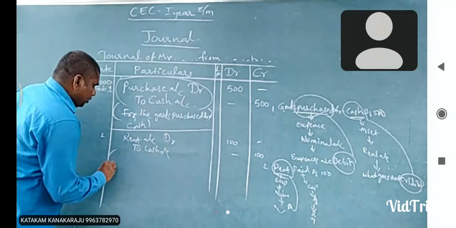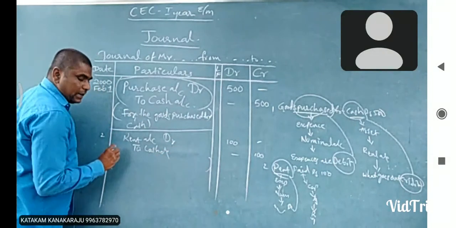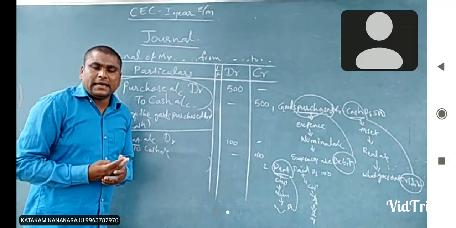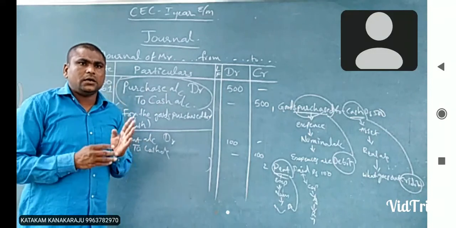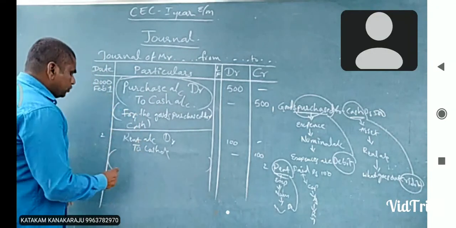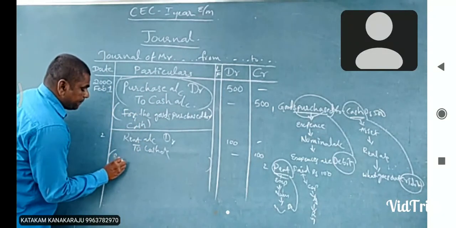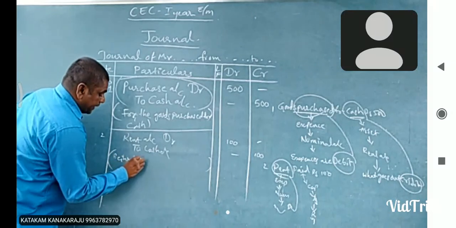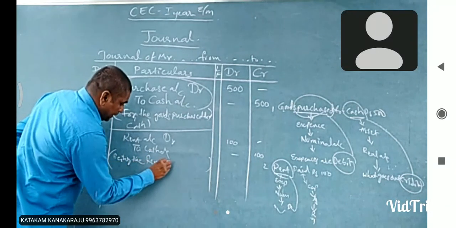And next, we write the explanation. We write the narration, which has two prefixes. What are they? Being or For. We can choose either one. Being the rent paid.